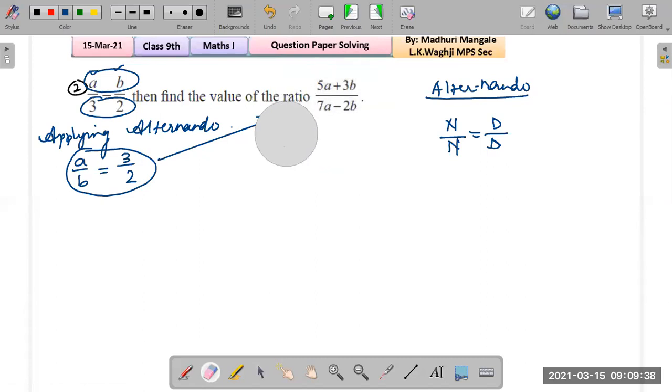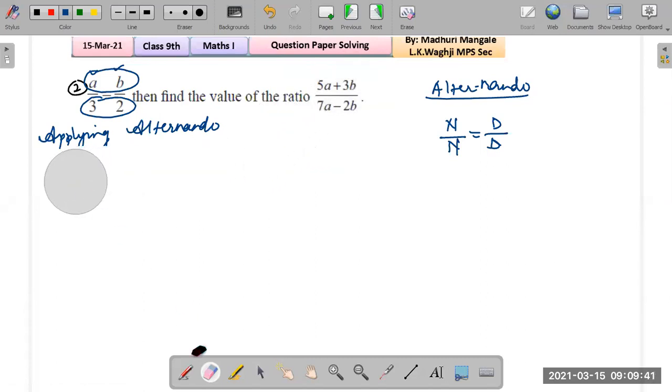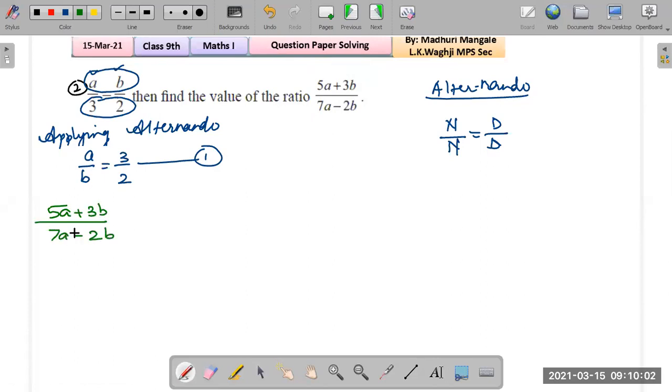First thing we are going to do, we have applied alternando here, and because of that, numerator upon numerator, denominator upon denominator, we have got a upon b equals 3 upon 2. This is equation 1. Now we are looking at the question. So what is the question? That's 5a plus 3b upon 7a minus 2b. What are we doing here? Dividing each term. We are dividing each term by b.